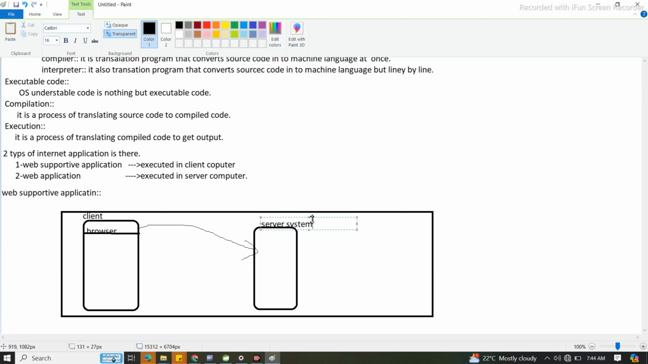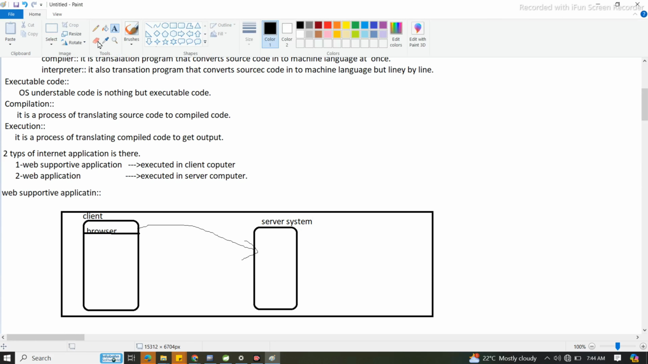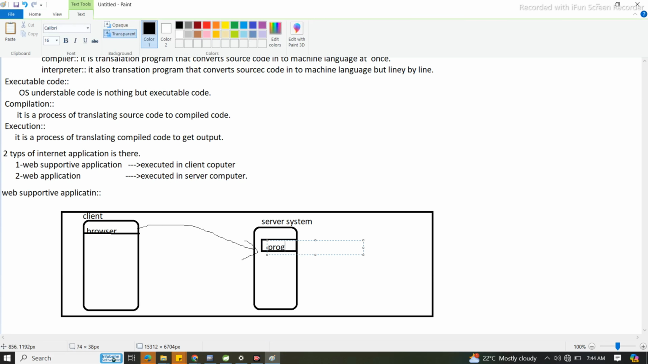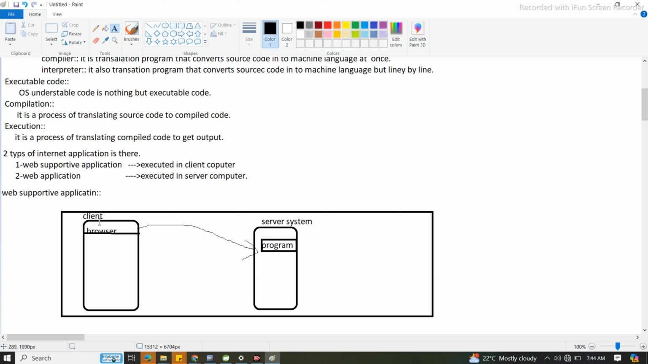The left side is client, the right side is server. Server is nothing but a cloud server. Got it? So in the cloud server, just think there is a program. Understood or not? Here, suppose a program is available. In the cloud, the program is there. So when we hit any website from the client, it comes to the program. Yes or no? So from the program, what will happen? This is web supportive applications.